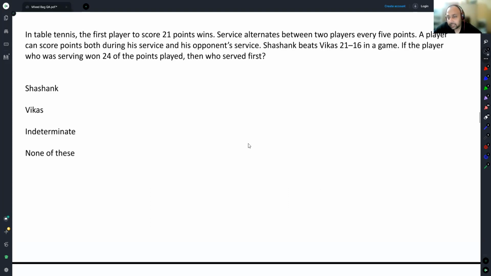At the end of roughly 40 seconds, 13 out of 15 people have voted. 5 saying they will do this in round 1, 7 saying they will do this in round 2, and 1 person saying they will skip. I have deliberately not put question numbers anywhere, for the simple reason I don't want you to be thinking, okay, we have reached question 18 by now, we have reached question 17 by now. That doesn't really matter. The only thing you should be focusing on is the question.